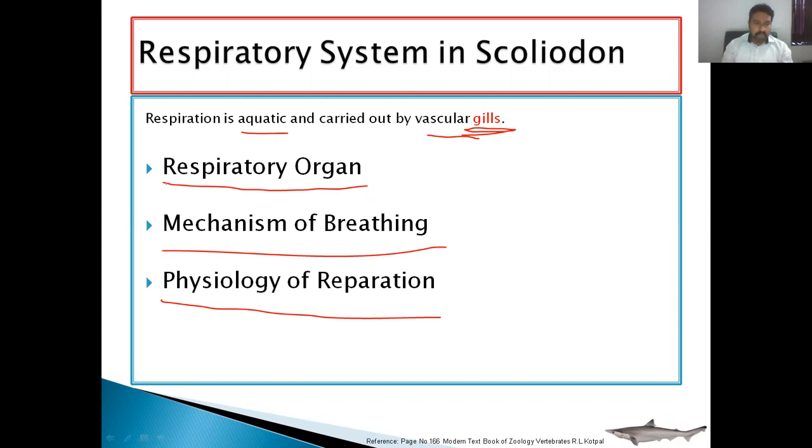The first point is the respiratory organ in Scoliodon, that is, the gills. Since Scoliodon is an aquatic animal, it takes dissolved oxygen from the water, so respiration is with the help of the gills.